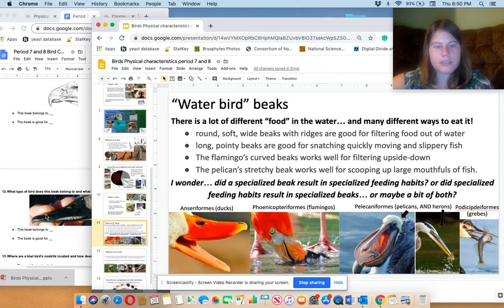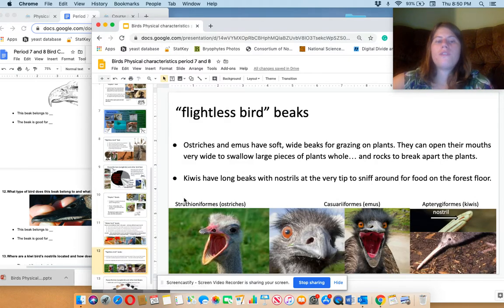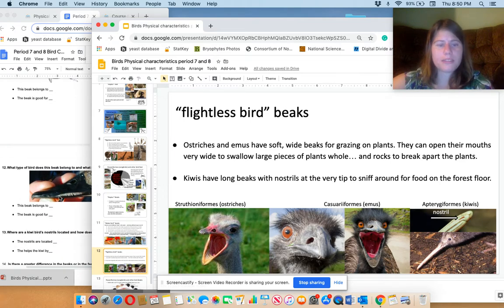water birds. I chose a picture that didn't exactly match one of them, but I'm sure you can tell. Maybe you can't. This is a duck beak. This is a duckbill. And it's got those little ridges to sort of filter water through, just like this one does. Yeah. Okay. And it's good for filtering food through water. Well, filtering food out of water.